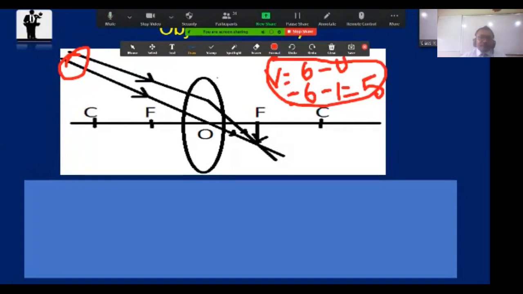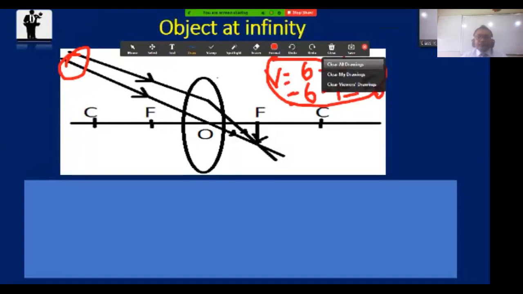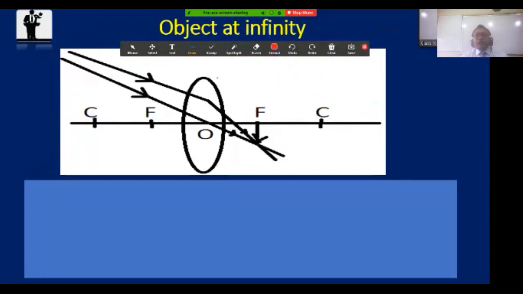Paravi? Yes, sir. What is the size of this image? Inverted, obviously it is inverted. But I want to know the nature, whether it is real or virtual. It's real, sir. Exactly, it's real.